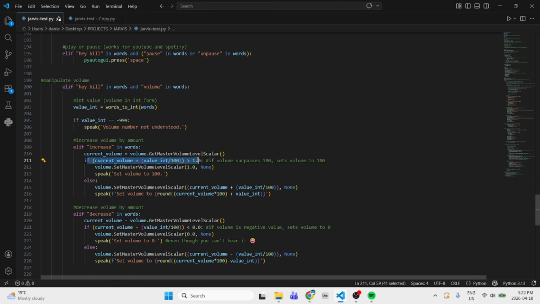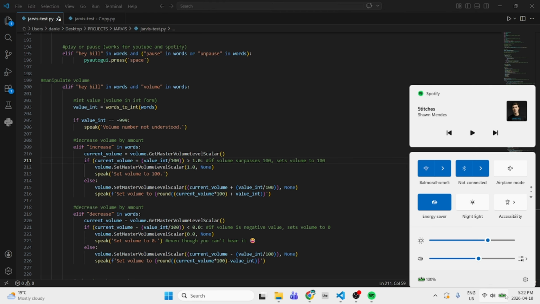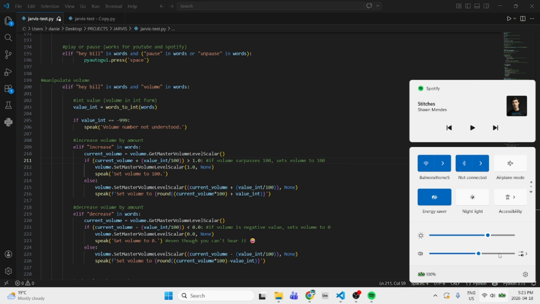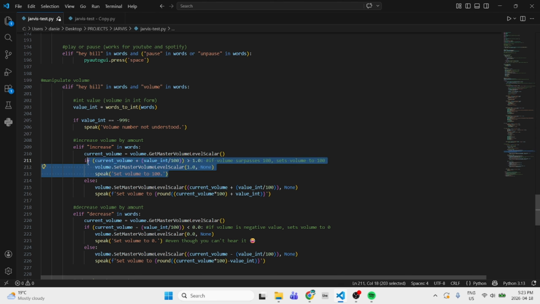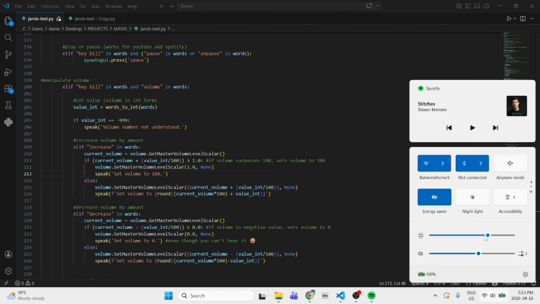And in this thing, it's considered 0.78, which is 78. So it would go up to 78, somewhere here. And yeah, it would set that there. Oh yeah, it sets it right here. But if you're increasing the volume, so let's just say I'm at 58, right? But then I say increase the volume by 50.